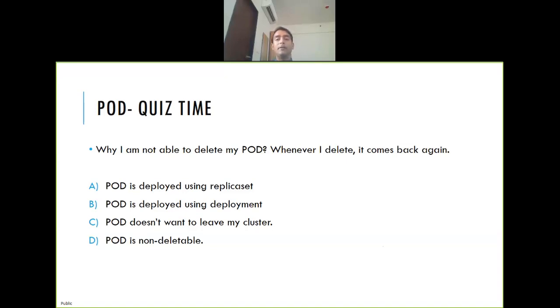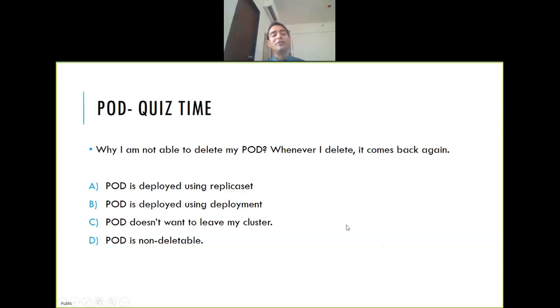Okay, so most of the people have found the right answer. So it is A and B, right? So it is possible. Yeah, C is a very interesting one, right? A pod is something that doesn't want to leave your cluster. It has to be there, and it happens. You will face this problem. That's why I thought of mentioning it.